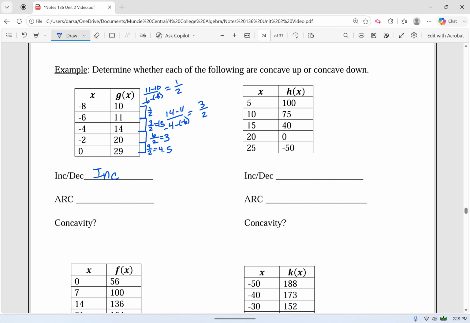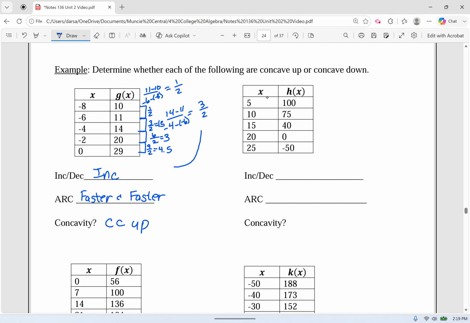So let's think about it. We're increasing, but we're increasing steeper and steeper. What is that? That is concave up. So the average rate of change is getting faster and faster. So it is concave up.